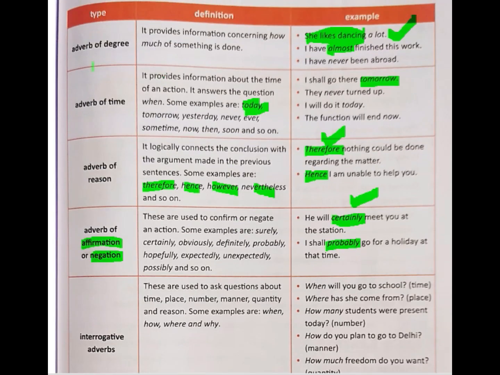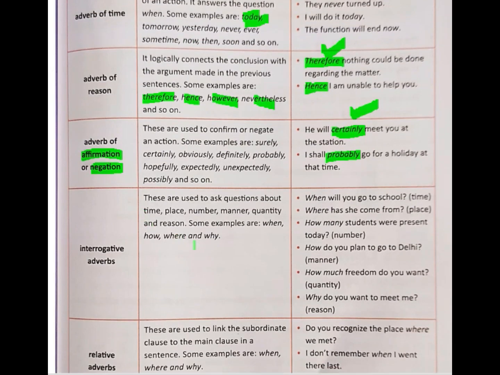Means basically these things, but in question form. If I write when in a question form sentence, then I can call that an interrogative adverb. Like if I say when will you go to school, it asks about the time. When I say where, it asks about the place where something has to happen. Why gives the reason. How tells about the manner, or it can also speak about the quantity and number as well.